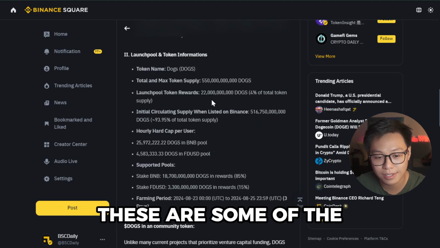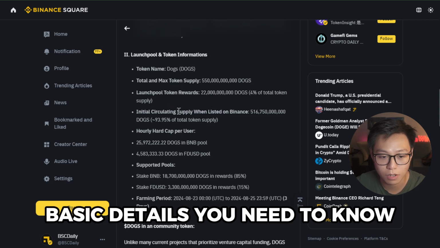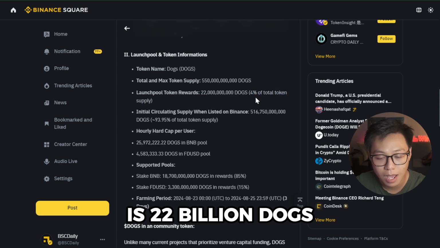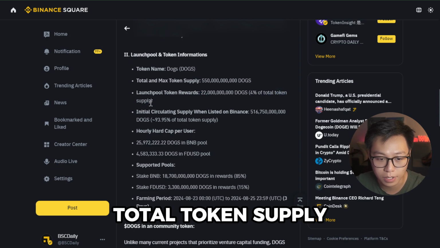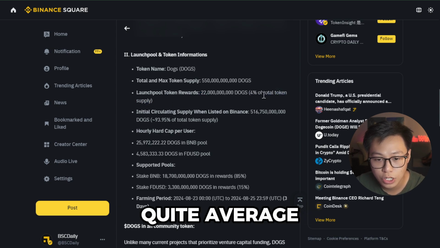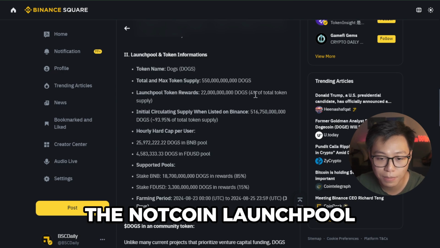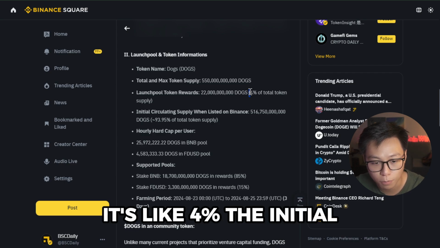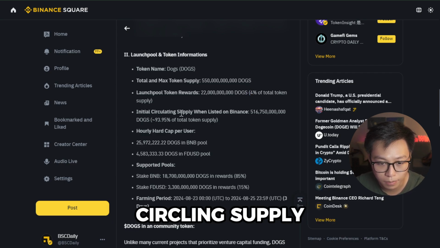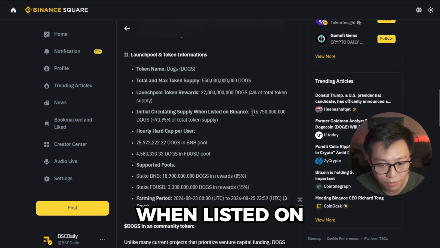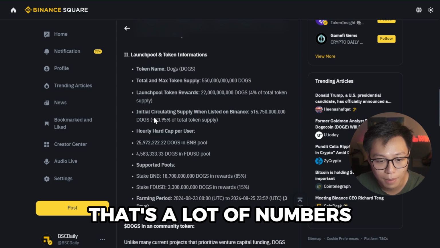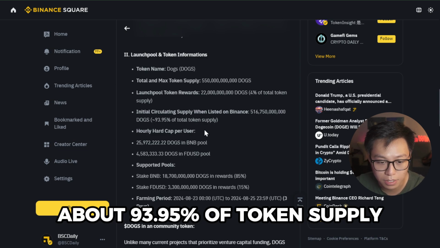These are some of the basic details that you need to know. So first of all, the Launchpool token rewards: it's 22 billion Dogs, about 4% of the total token supply. This number is quite average. If you look at the Notcoin launch pool, I believe they spent only 3% for Binance, but for Dogs it's like 4%. The initial circulating supply when listed on Binance is 516,750,000,000 tokens. That's a lot of numbers, about 93.95% of the token supply.